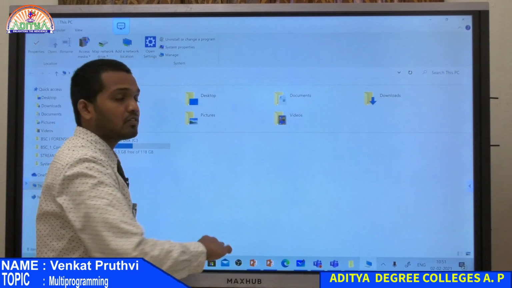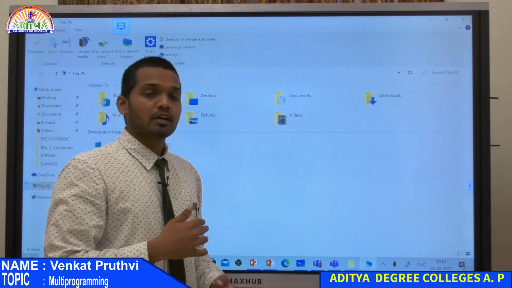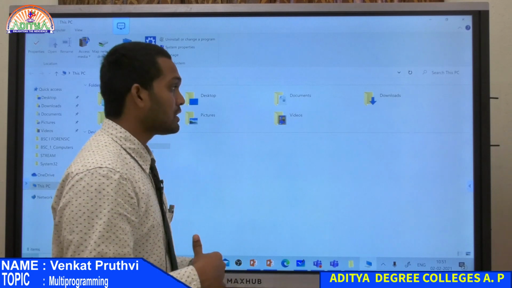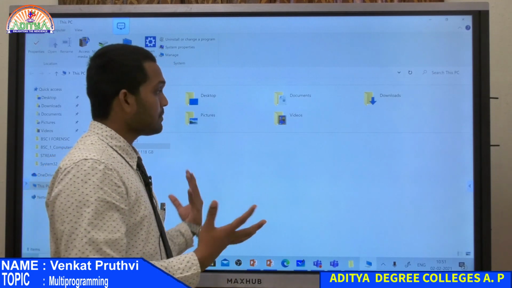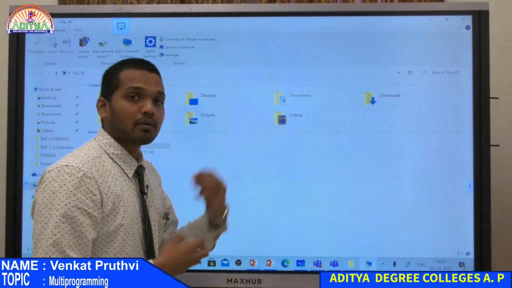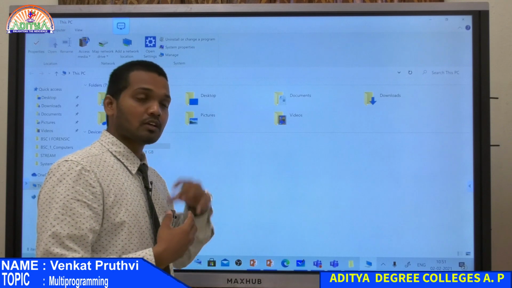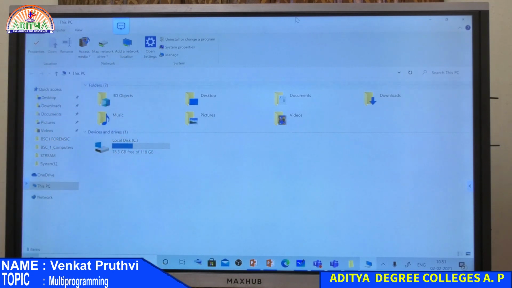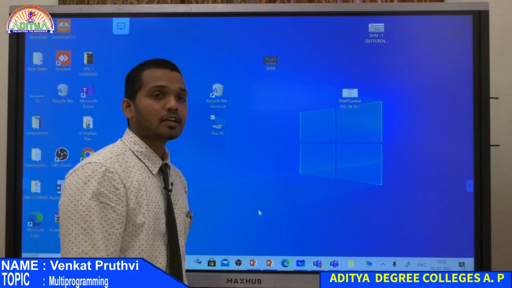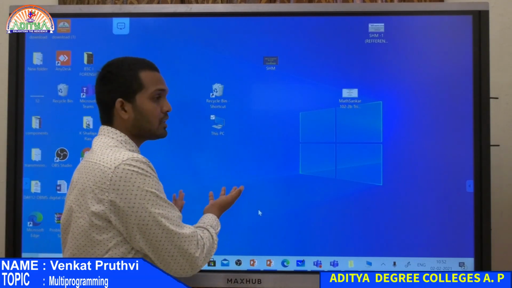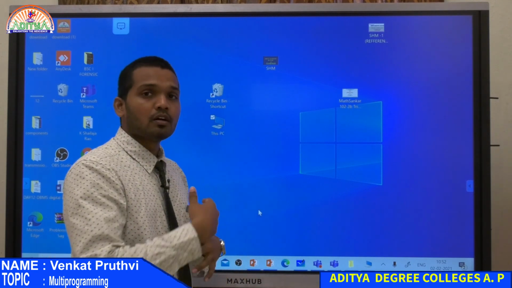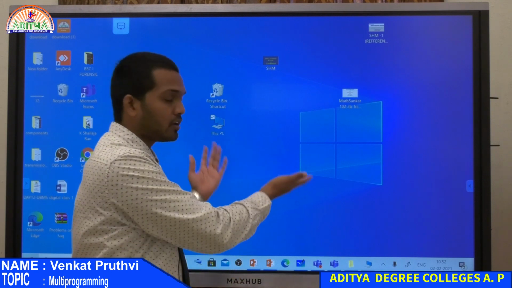Now when you have multiple drives and so much data in them, it is always difficult to go into each and every drive and fetch the data that we want. That is the reason, in order to reduce all that effort for the user and make it easy to pick up files that he or she uses every day, you can create them or copy them onto the desktop. Desktop is the page where we create all the icons or the data that we immediately want to access, with one click on your screen, right?